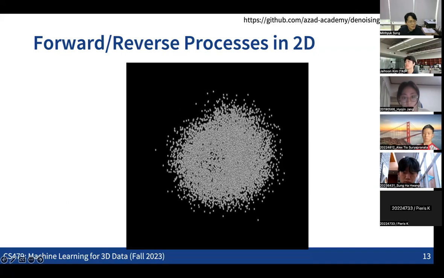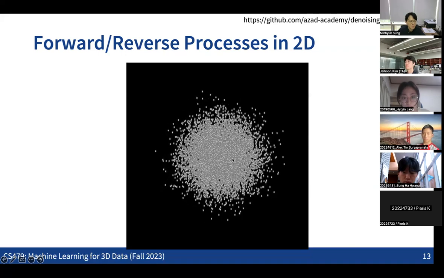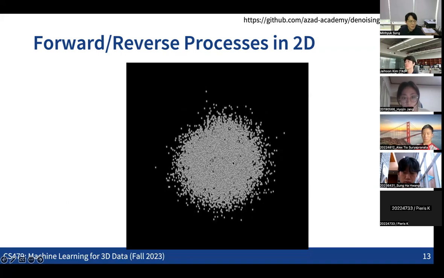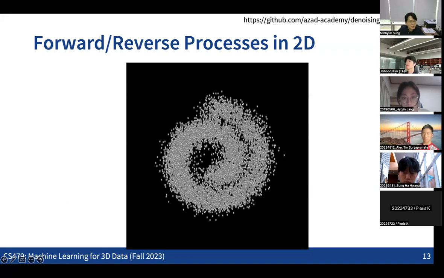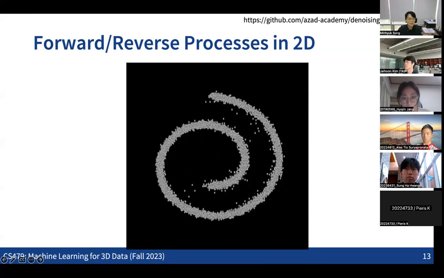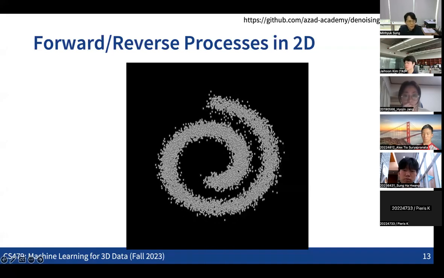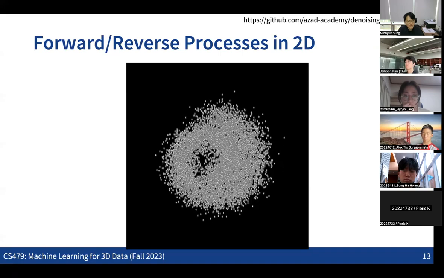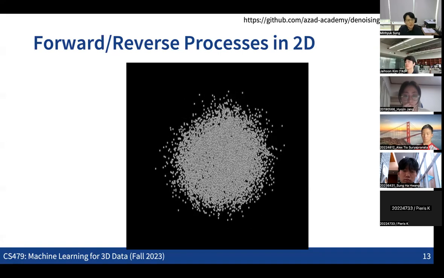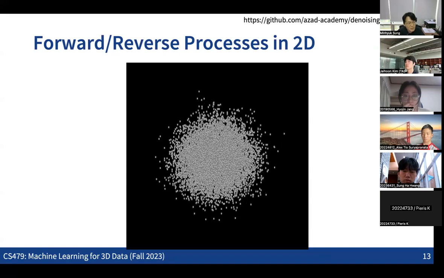Once we have this mapping, if we can go the opposite way, then even without an explicit representation of the data distribution, we can sample from the unit Gaussian and map this point to one of the data points in the data distribution.